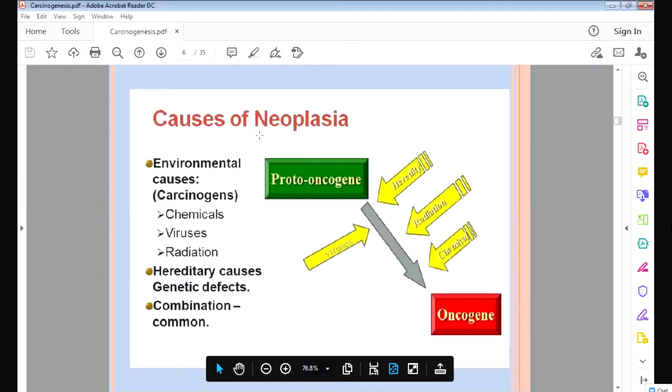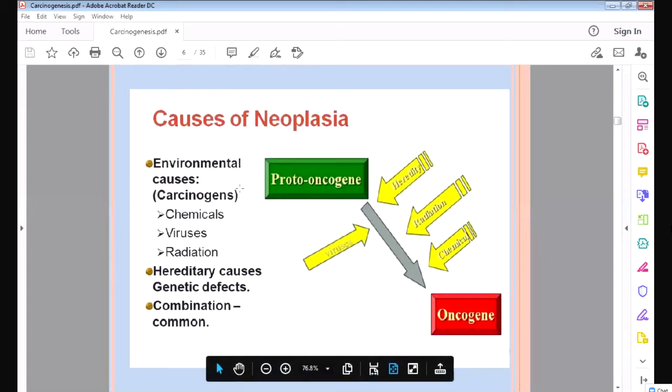Now see here, these are the causes of neoplasia. Neoplasia means cancer. So what are the causes of neoplasia? I told you there are chemicals, viruses, radiation. Then there are some hereditary causes from birth only. Some genes are damaged from birth only. So those are the genetic defects. So all this will cause cancer.